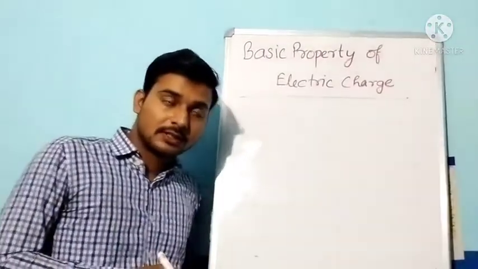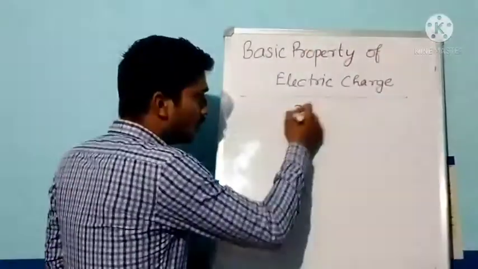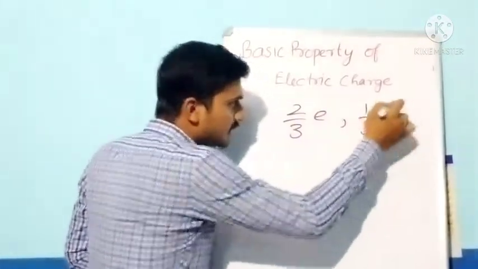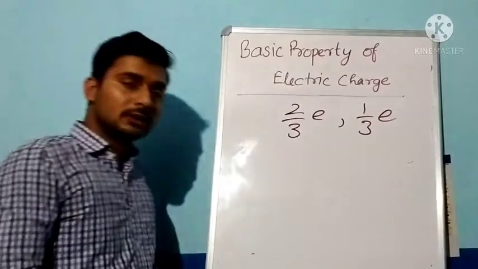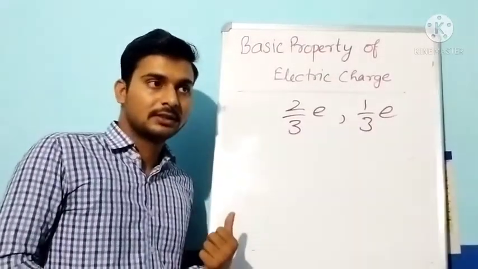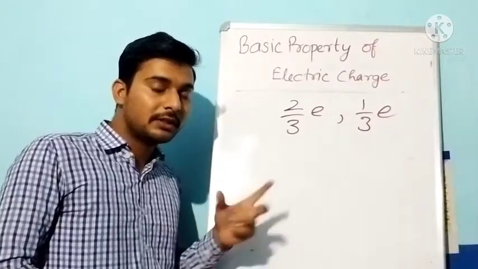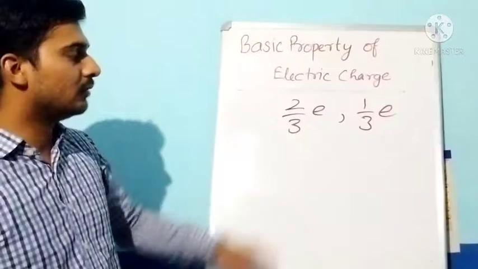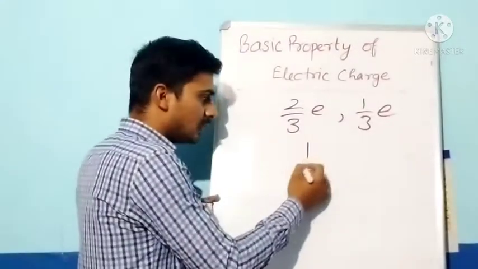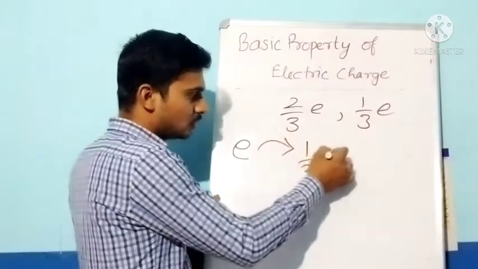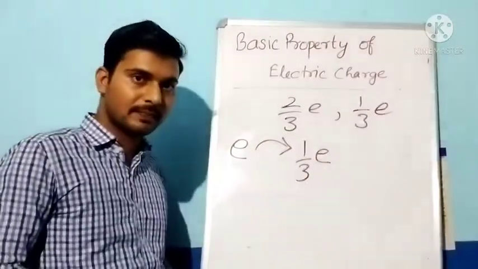But on a quark, a charge of 2 by 3 e or 1 by 3 e is possible. So if this model is established, what will change? It will change the quantum of charge. The quantum of charge will change from e to 1 upon 3 e.